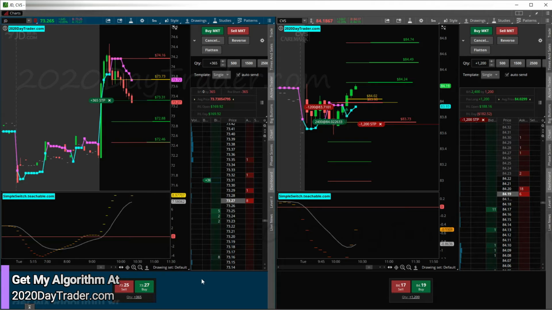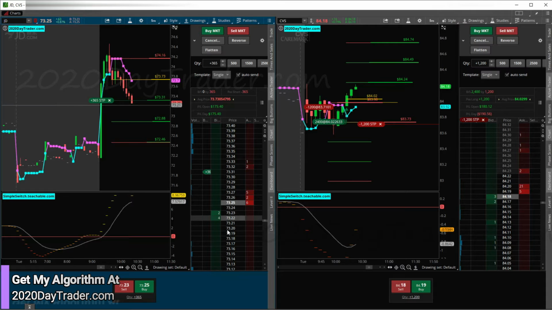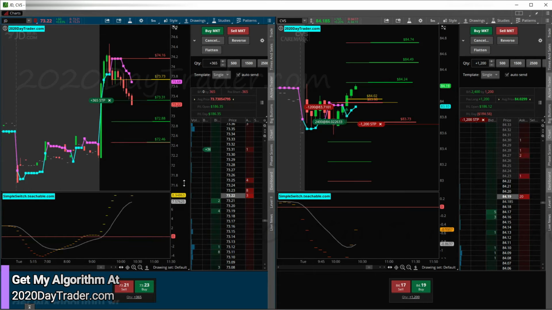And if it backs up, we back up. You know, it is what it is. We got our 1R that we needed to get. All good, and we'll take that trade. But hopefully we'll get lucky, and this will just keep going, and we'll hit this 2R, and then we'll move